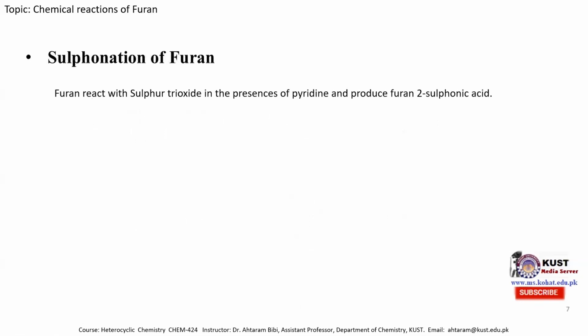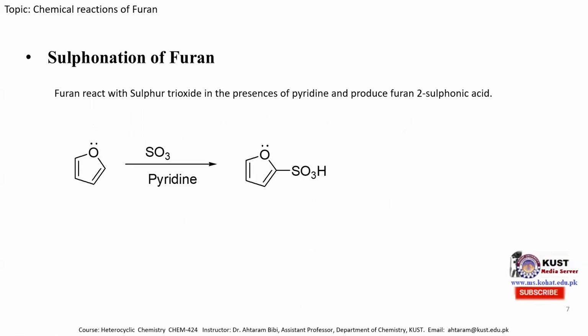The second electrophilic substitution reaction is sulfonation of furan. Furan will react with sulfur trioxide in the presence of pyridine and produce furan-2-sulfonic acid. The mechanism is similar. This is sulfur trioxide, and sulfur is an electron deficient species. So this pi electron shifts over here, this pi electron shifts over here, and this pi electron attacks this sulfur atom, and one of the pi electrons shifts toward the oxygen atom.